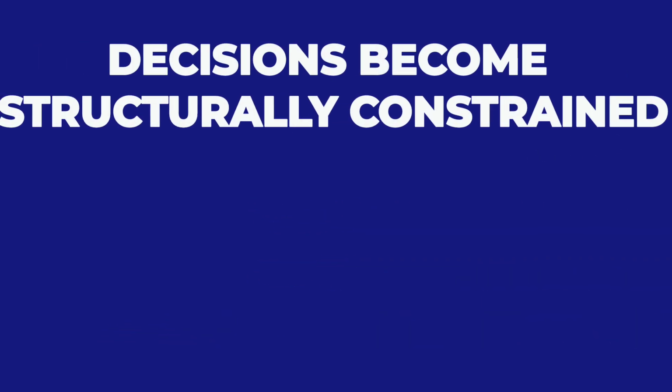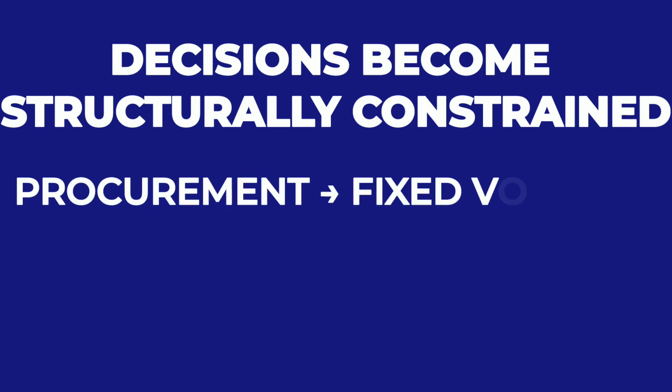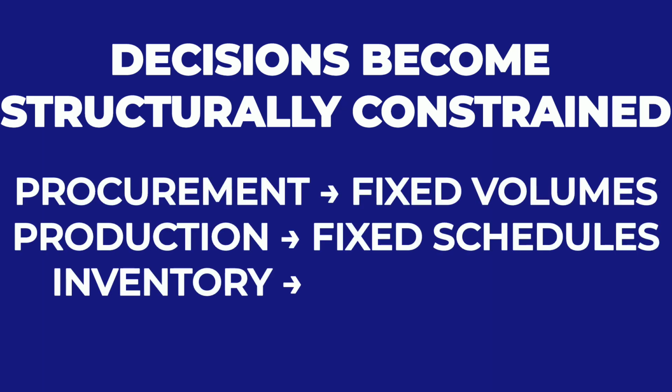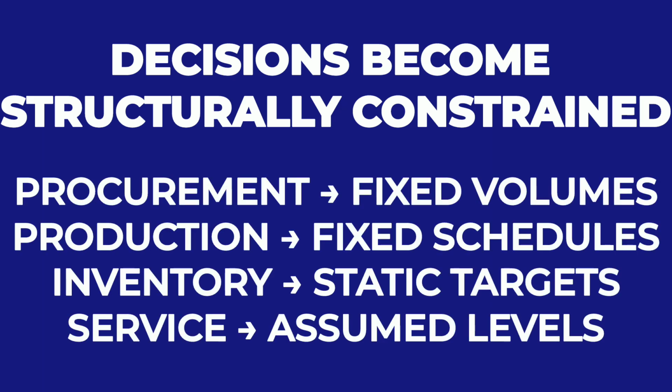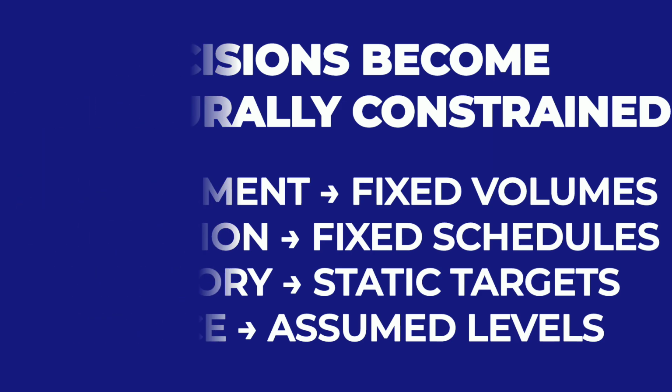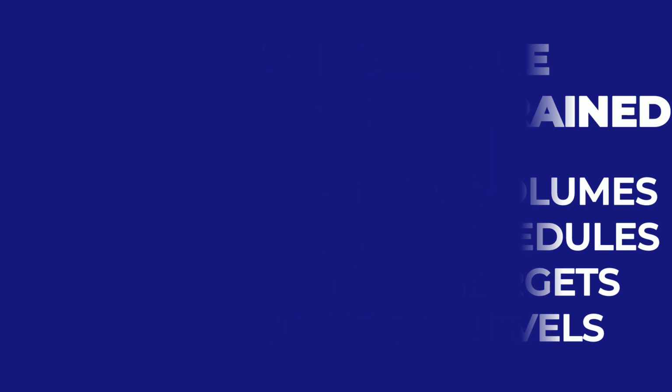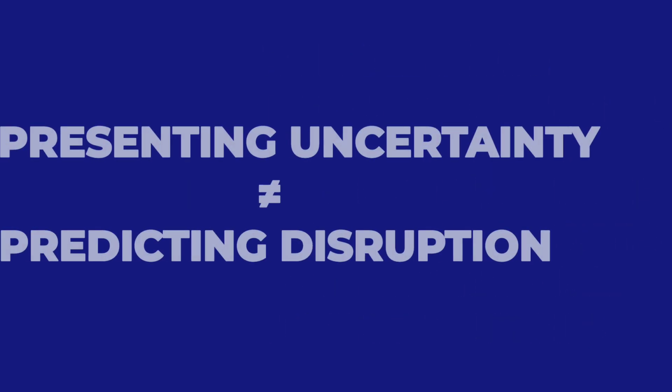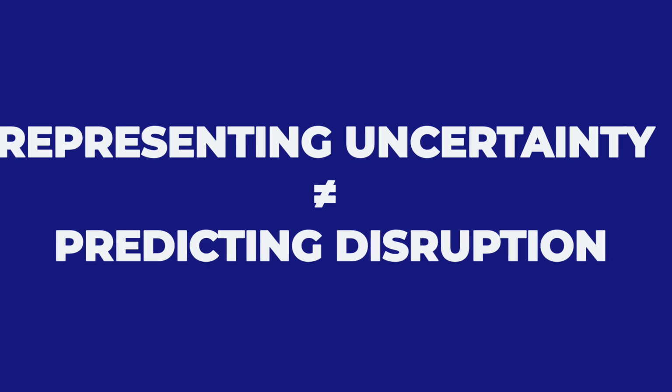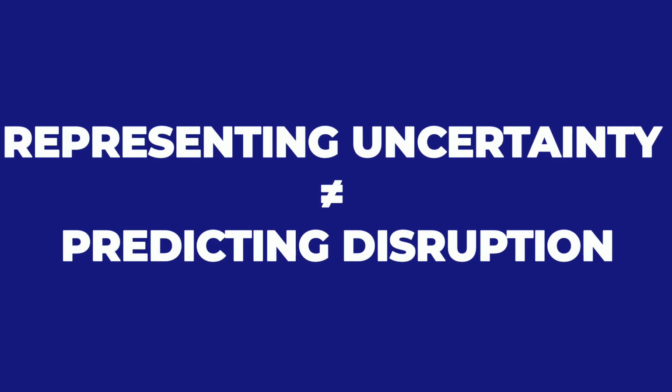Procurement can commit only fixed volumes. Production can plan only fixed schedules and capacity loading. Inventory targets are assumed as static quantities across locations. Service levels are assumed as deterministic outcomes. The decision does not fail later, it is incomplete at the moment it is made.